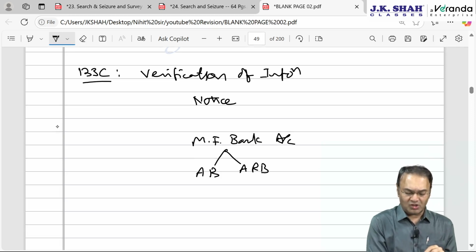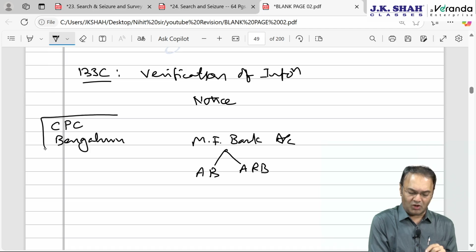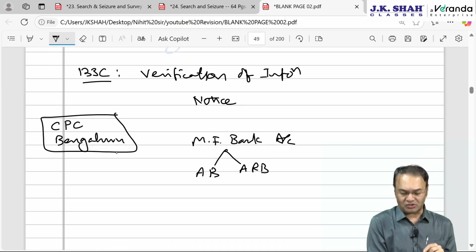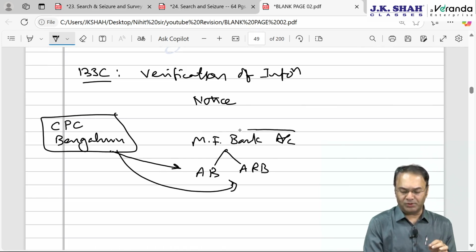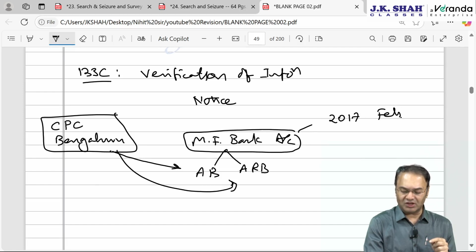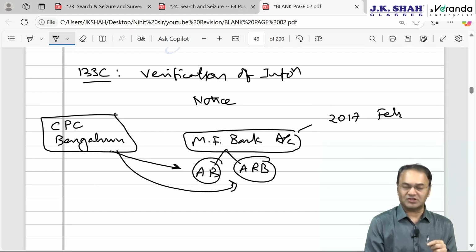So here what will happen is, an officer from the Centralized Processing Center Bengaluru, whom we will call not the AO but the Prescribed Income Tax Authority, will issue a notice to them and ask that we have got information that you people are having an account with so and so bank opened in the year 2017, February 2017. So please show us your passport copy.